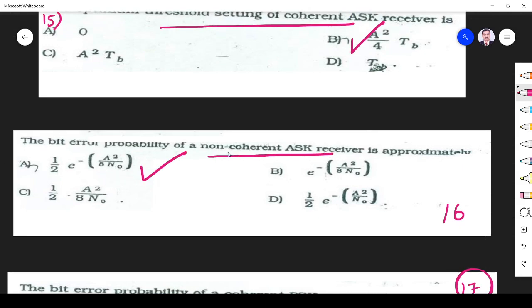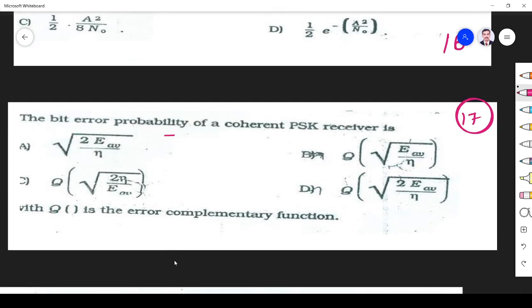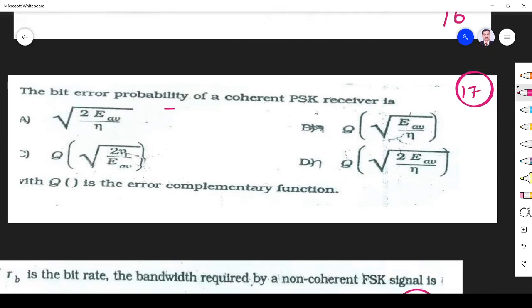So you see coherent ASK, non-coherent ASK. What are the questions they are asking? Threshold value and bit error probability. Bit error probability of all the digital modulation schemes we must know. Next question, the binary bit error probability of coherent PSK. For that, the answer is Q of root 2E by N naught for PSK.